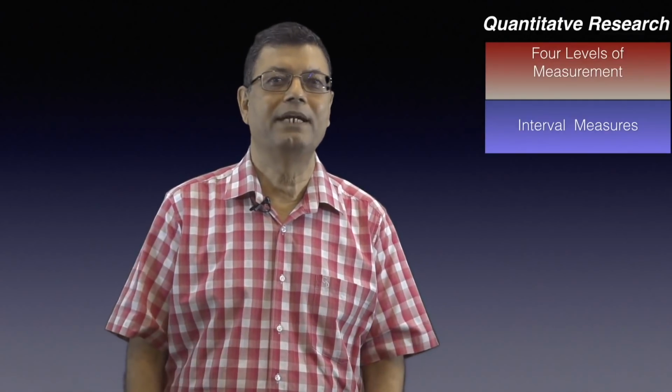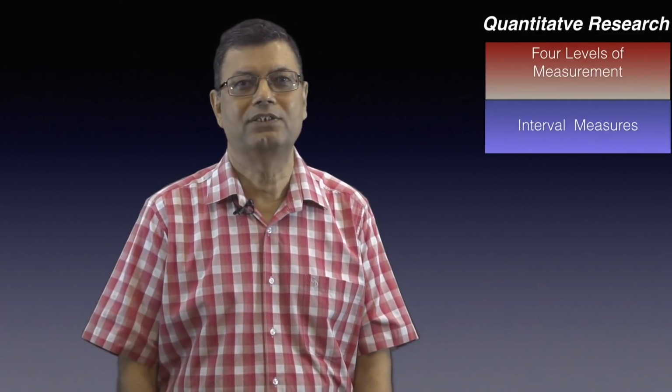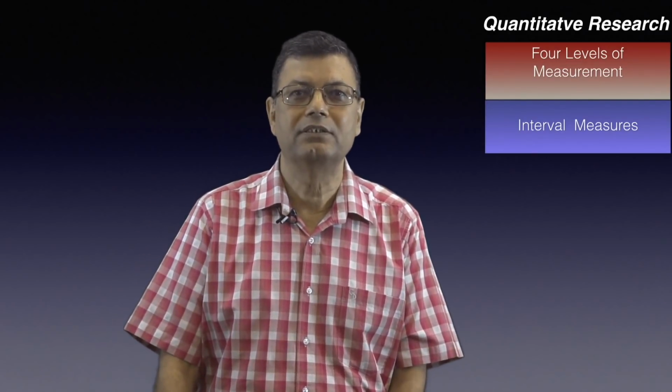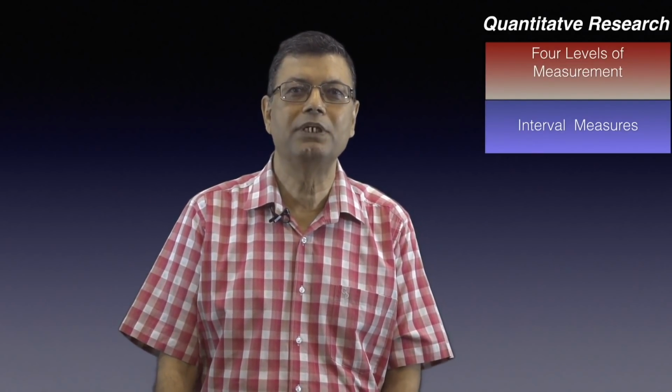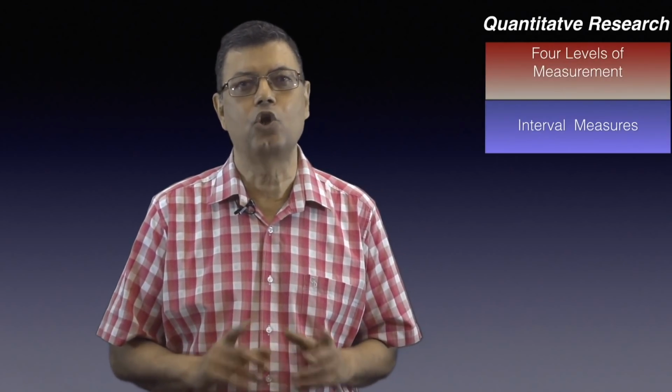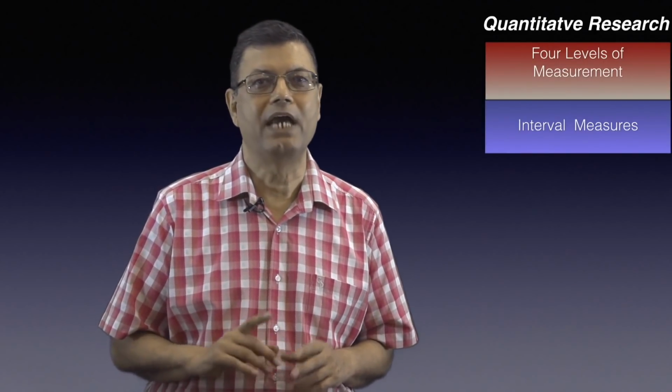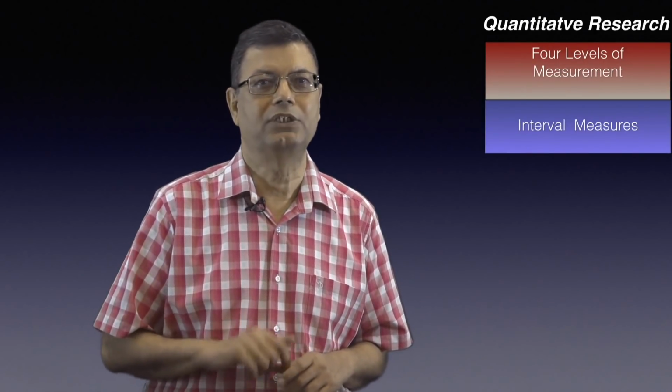Third level of measurement is called interval measures. We noted just now that in ordinal measures, the actual distance between the degrees of presence of attribute is not important. They only need to be progressively higher or lower than each other.